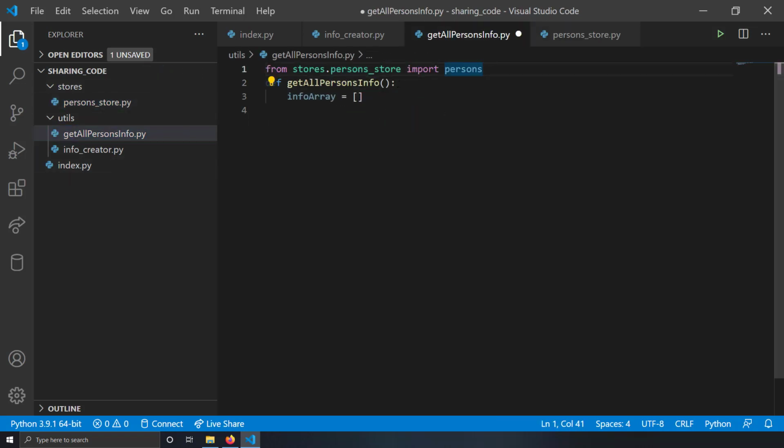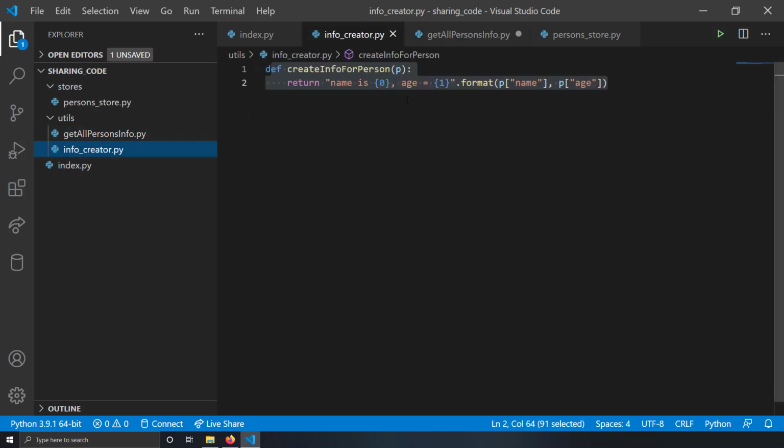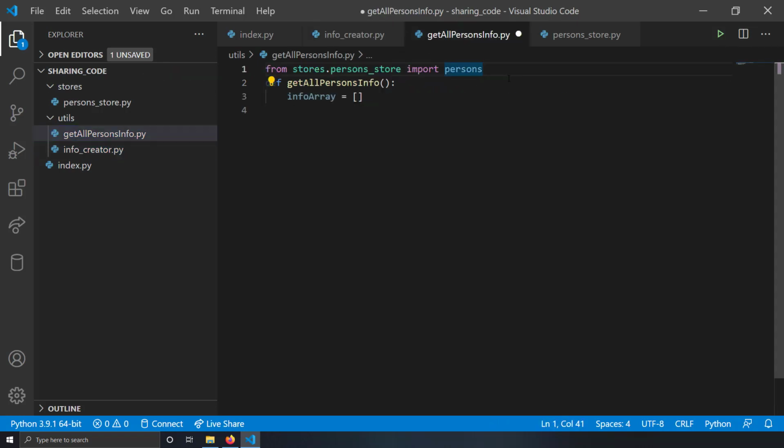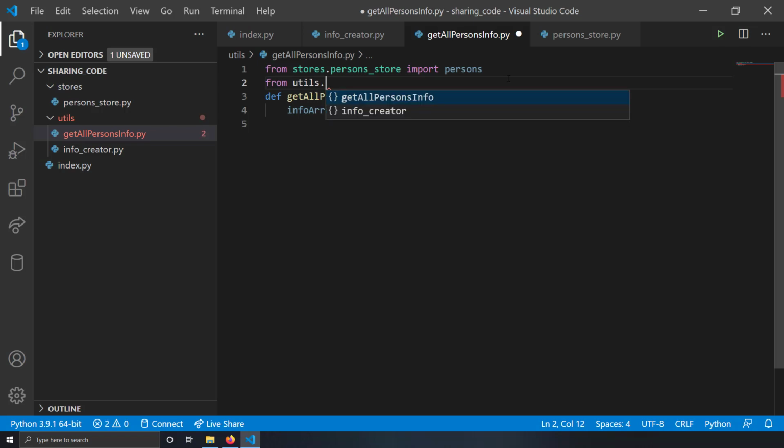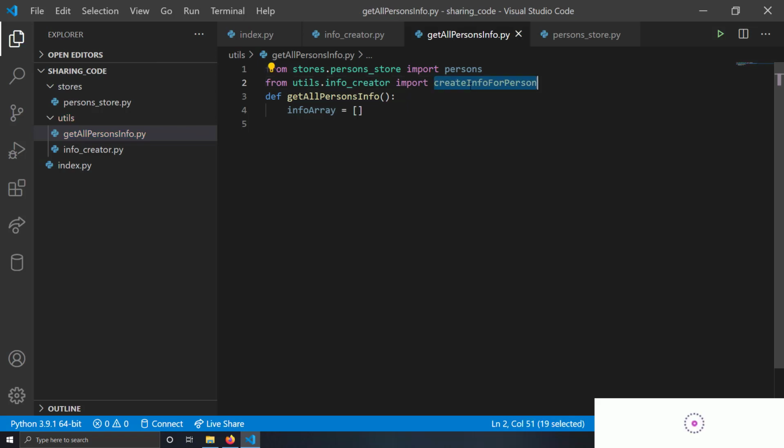I've defined a nice utility function called info_creator, and using this, if I send a person object to it, it will give me an info string. So I can use this function in this get_all_persons_info file, right? The same way I'll do from utils.info_creator import create_info_for_person. So now I've imported the function create_info_for_person also.